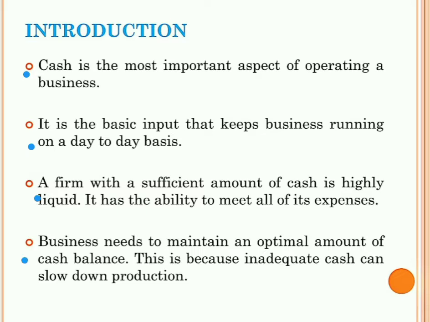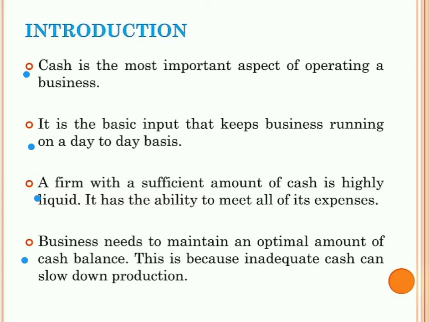And next one, business needs to maintain an optimal amount of cash balance. This is because inadequate cash can slow down production. So what is an optimal amount of cash balance?